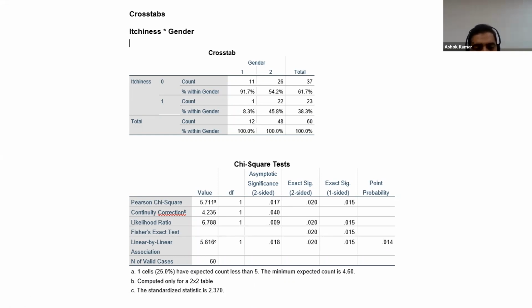But sometimes you can get this chi-square p value significant, but you will not get this Fisher exact test p value significant, and you provide this result. It means you are committing a type 1 error, because type 1 error is rejecting the null hypothesis when it's true, and the null hypothesis is there is no association between itching and gender. But if you take this Pearson chi-square p value, you will reject.